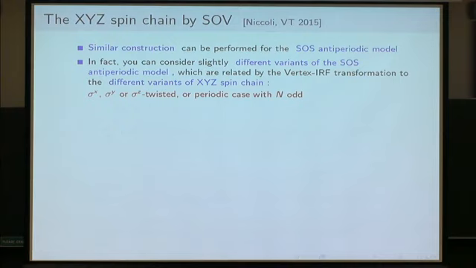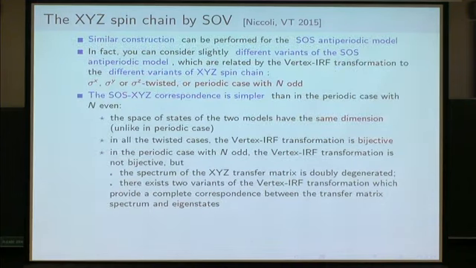So exactly the cases that you were not able to solve by Bethe ansatz. They are related to this antiperiodic SOS model that you are able to solve by separation of variables.